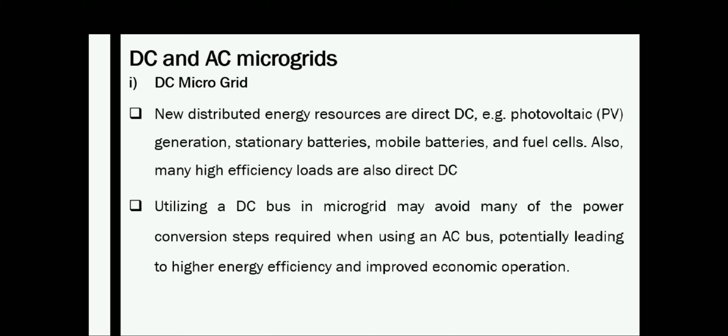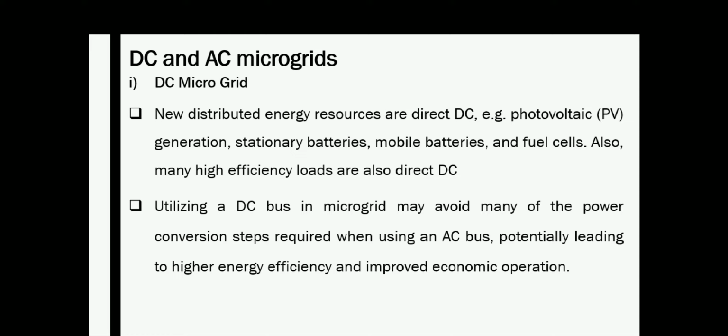Utilizing a DC bus in a microgrid may avoid many of the power conversion steps required when using an AC bus, which potentially leads to higher energy efficiency and improved economic operation. Suppose you are using loads which mostly accept DC power, and your generation is also based upon DC power, like photovoltaic power generation or battery. Then it is better to have a DC microgrid than an AC microgrid.